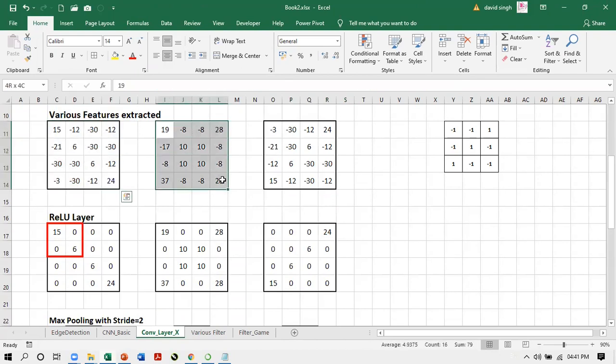So this convolution layer has given me 3 convoluted images, 3 convoluted sets of numbers which are representing different features of an image.